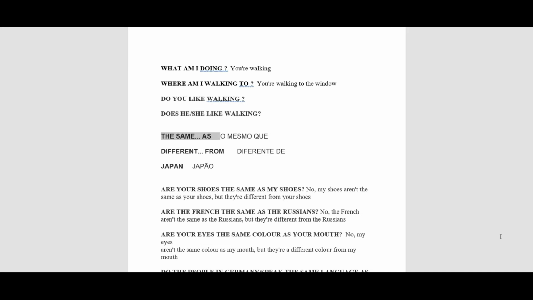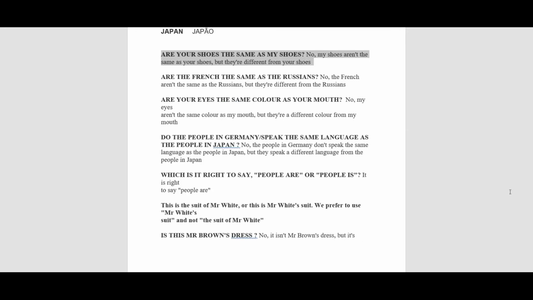The same as. Different from. Japan. Are your shoes the same as my shoes? No, my shoes aren't the same as your shoes, but they're different from your shoes. Are the French the same as the Russians?